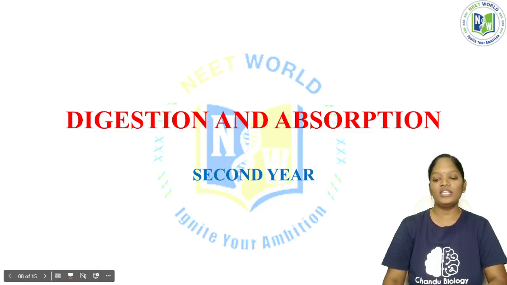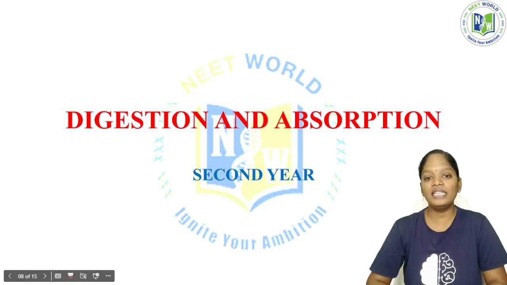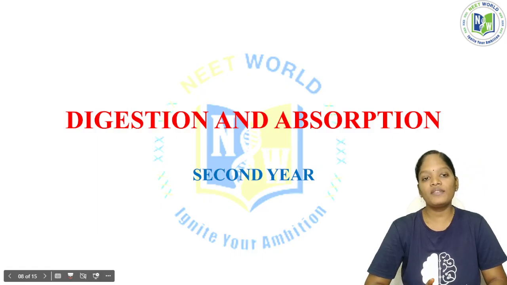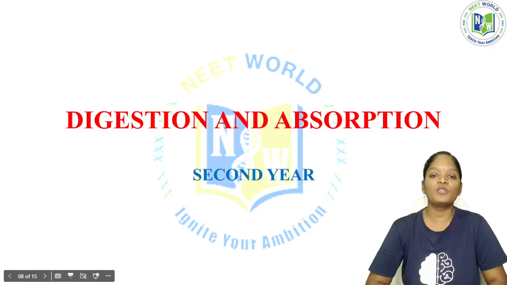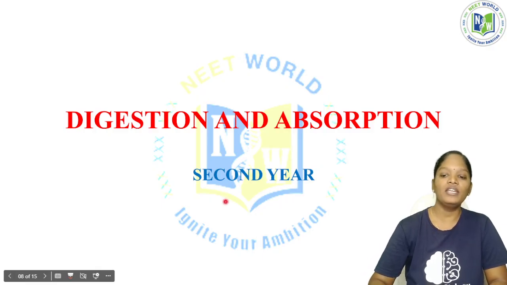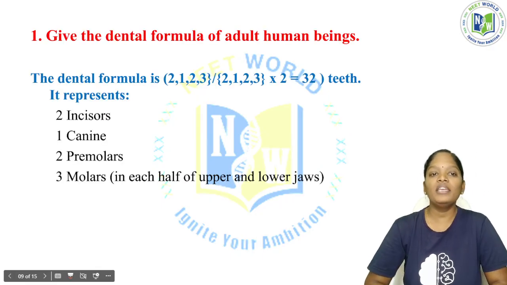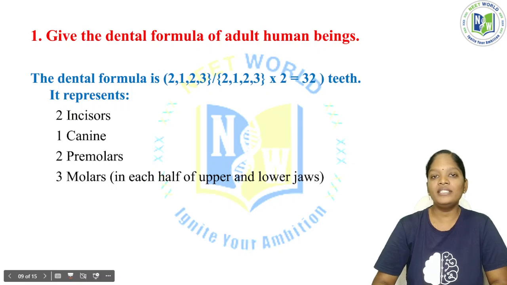So that's all about the very short questions in the diversity of living world in the first year. Now we are going to see the very short questions in digestion and absorption in the second year. The first question will be: give the dental formula of adult human beings.